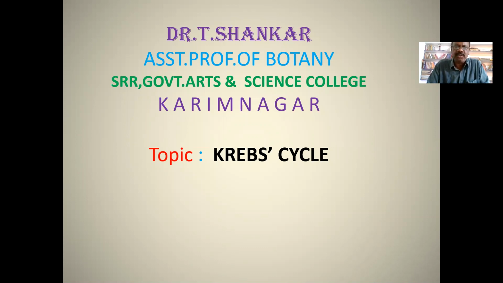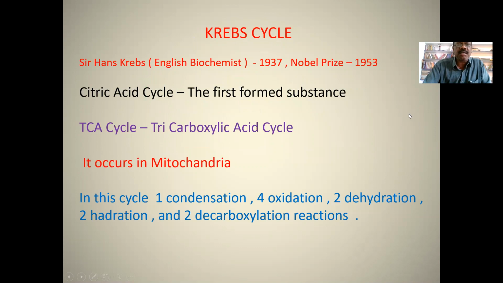Today I am going to describe the Krebs cycle. It occurs in mitochondria. These reactions were first revealed by Sir Hans Krebs, an English biochemist, in 1937. For his contribution, he was awarded the Nobel Prize in 1953.